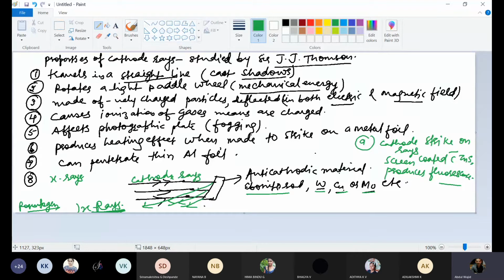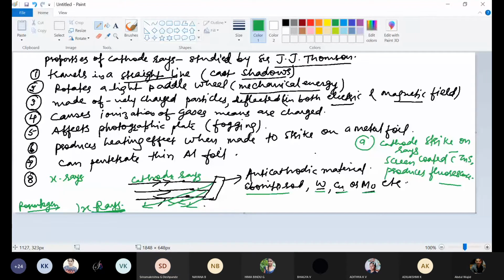Different colors will be observed depending upon the nature of the gas. In advertisement signboards, different colors like blue, green and red are observed because of differences in gases.